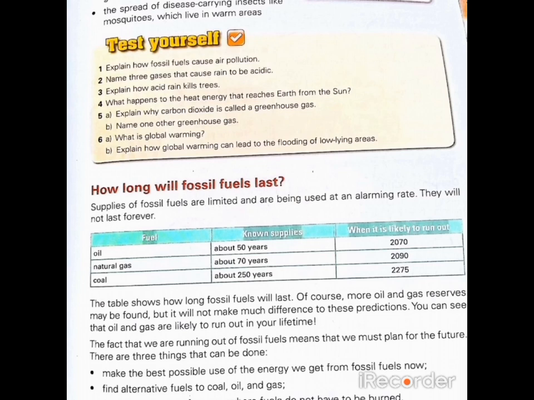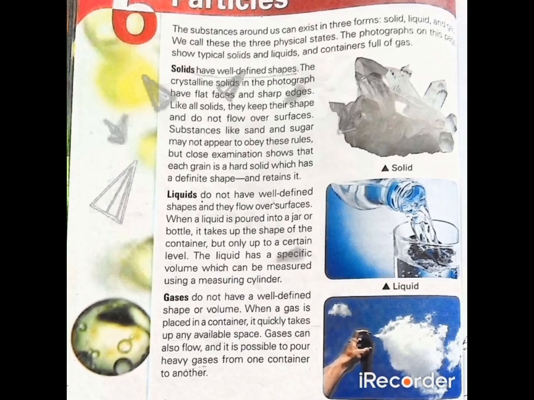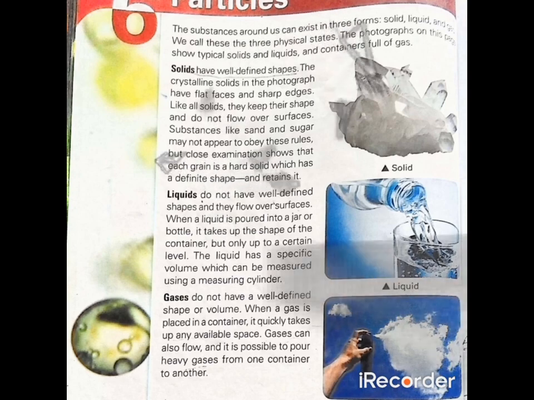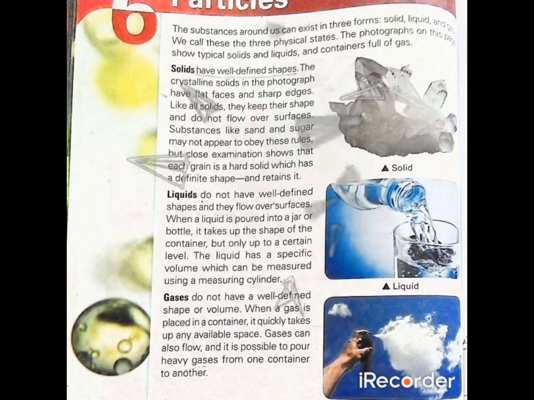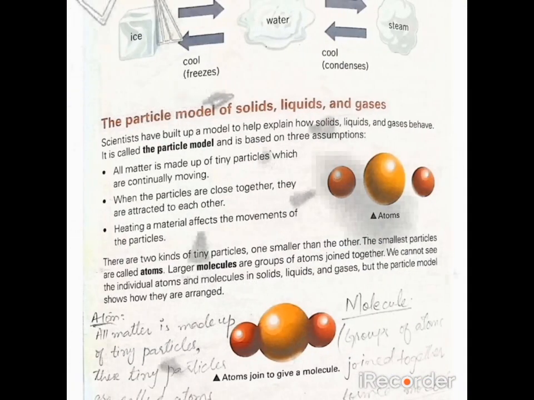Till here we have completed in the month of August. In September, we covered the chapter particles. First of all, you should know what is matter. Anything which has mass and occupies space is called matter. There are three types of matter: solid, liquid and gas. What is the difference between them?